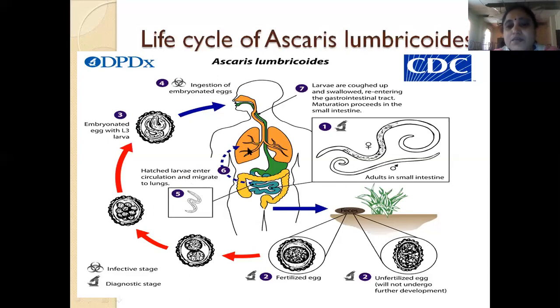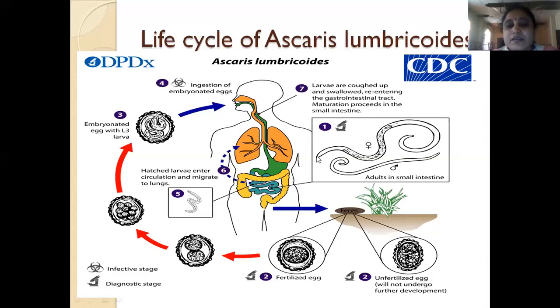They are coughed up and again swallowed. These larvae will be swallowed again by the human being once they're coughed up. On swallowing, they again enter the gastrointestinal tract and mature in the small intestine. So here in the small intestine, they become adults.